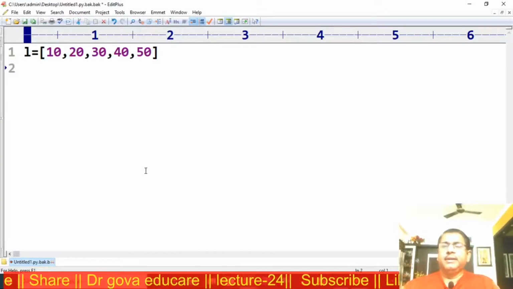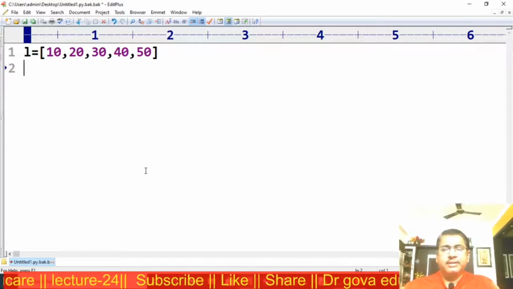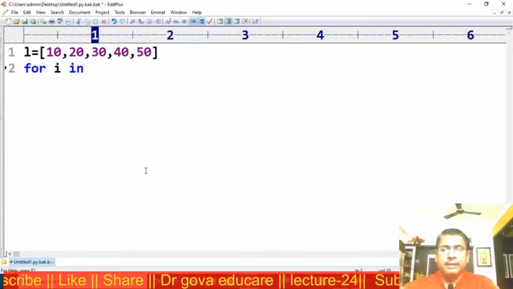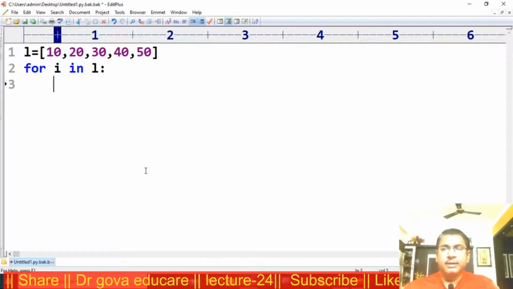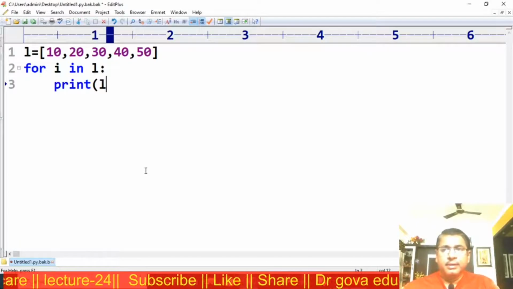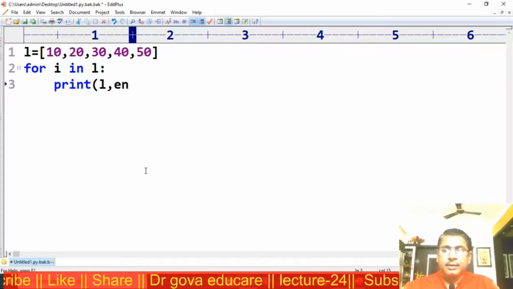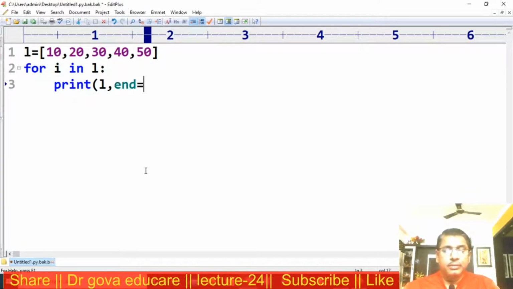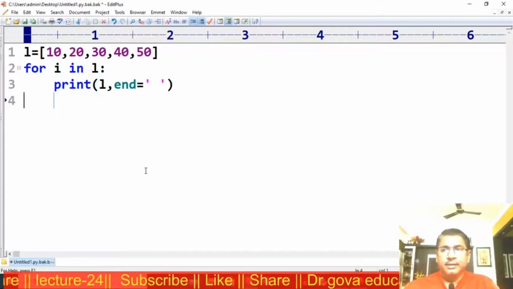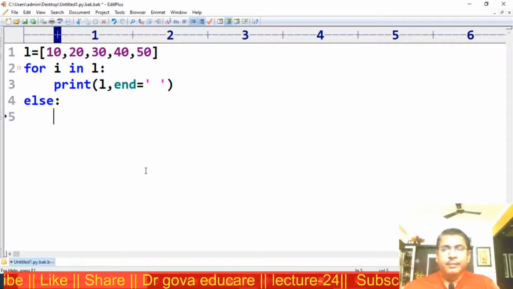This is the list. For i in list, print L, n is equal to, space, else, print.